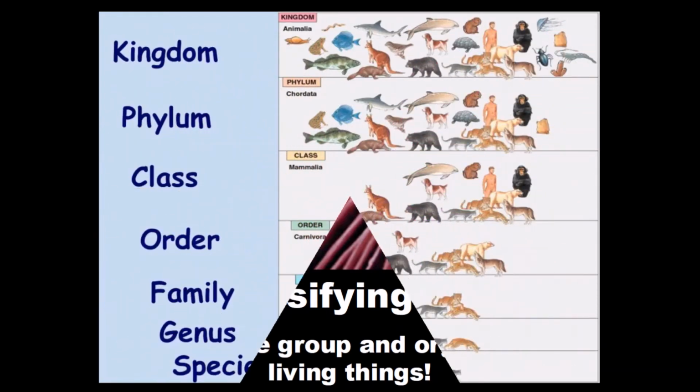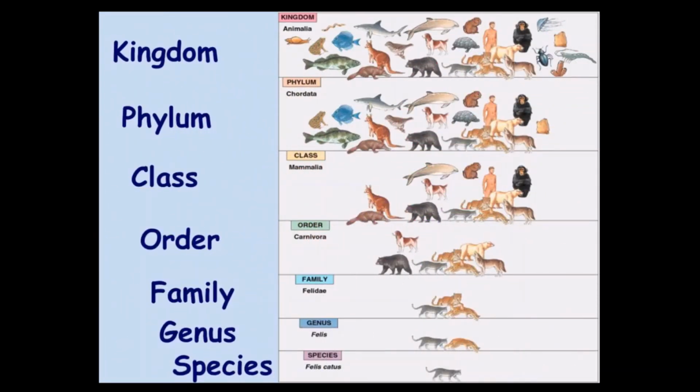There are many groups to classify organisms. Many of them. The groups at the top have many or much more organisms, but fewer similar characteristics, fewer common things. On the other hand, groups at the bottom have fewer organisms, but much more similar characteristics.